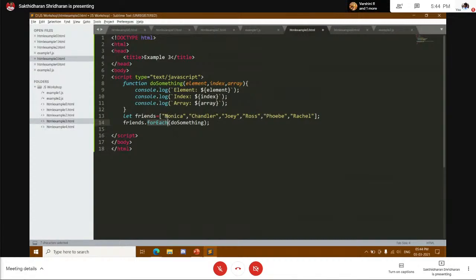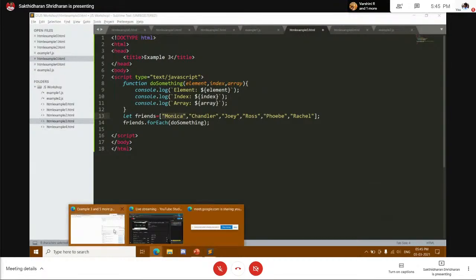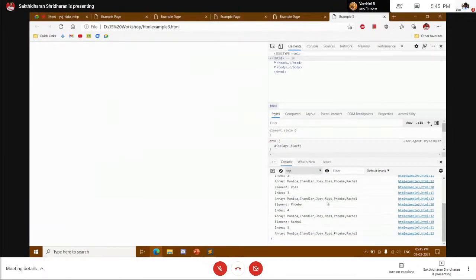For the first case, it passes Monica, then the index of the element, which is 0, and then the entire array. So these 3 get printed here. Again the same thing happens: for Chandler it passes Chandler, 1, and the array, and again Joey, 2, and the array. That's what you see as the output here.